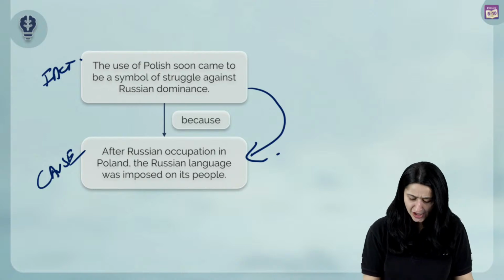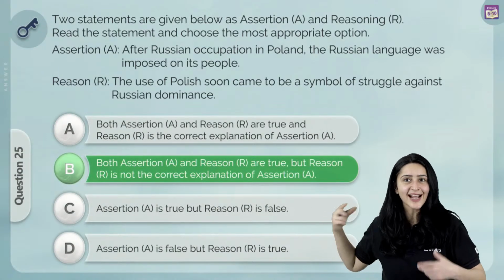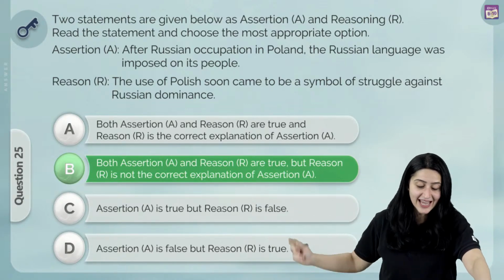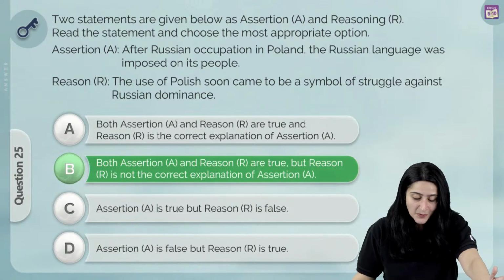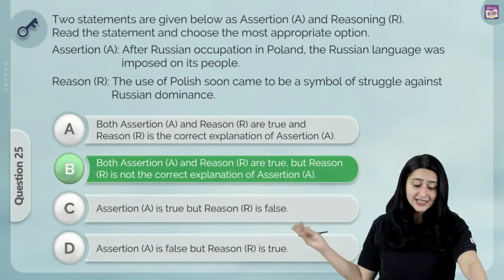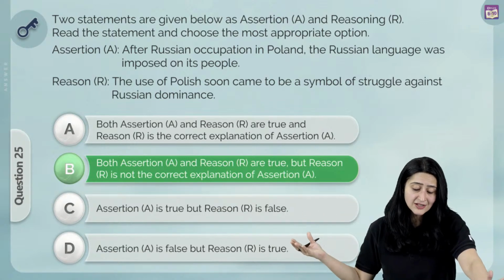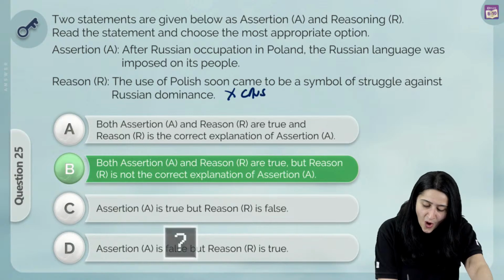But in the question, how have we been given the cause? The cause is different and the assertion is different. Here we are saying that the assertion is after the Russian occupation in Poland, the Russian language was imposed on its people, and the reason is that the use of Polish soon came to be a symbol of struggle against Russian dominance. Now, obviously, this cannot be true. This is not the cause.